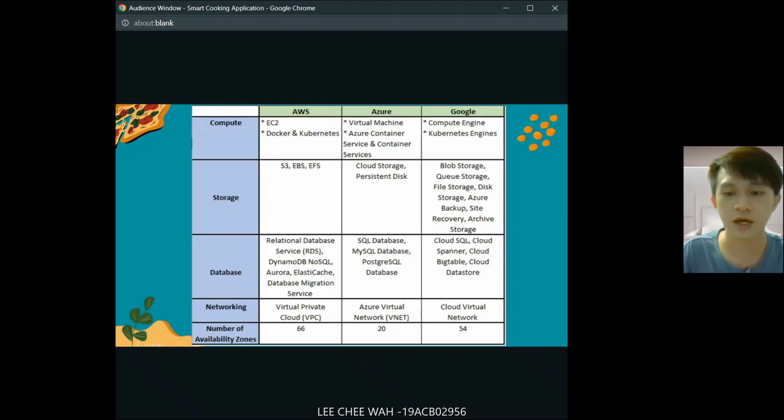The database used by AWS is Relational Database Service, DynamoDB NoSQL, Aurora, ElastiCache, and Database Migration Service. For Azure it is SQL database, MySQL database, and Postgres database. And for Google it is Cloud SQL, Cloud Spanner, Cloud Bigtable, and Cloud Datastore. The networking used by AWS is VPC. For Azure it is Azure Virtual Network, and for Google it is Cloud Virtual Network. The availability zones for AWS are 66, for Azure 20, and for Google 54.